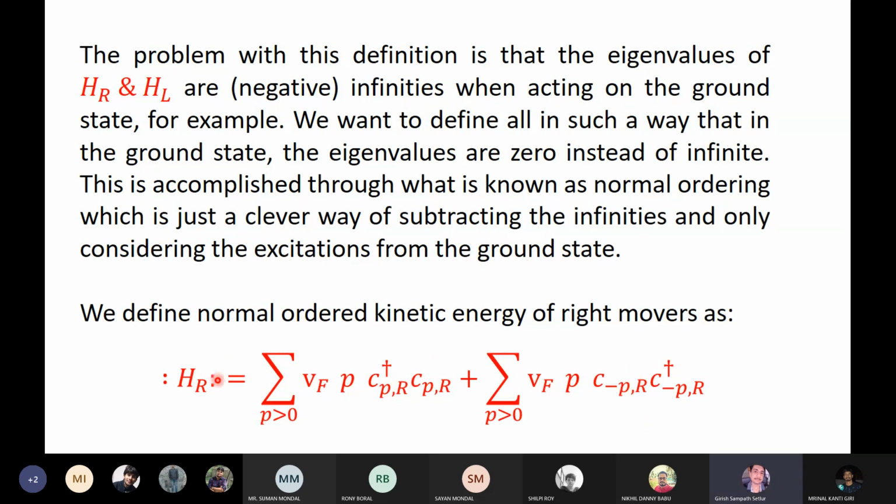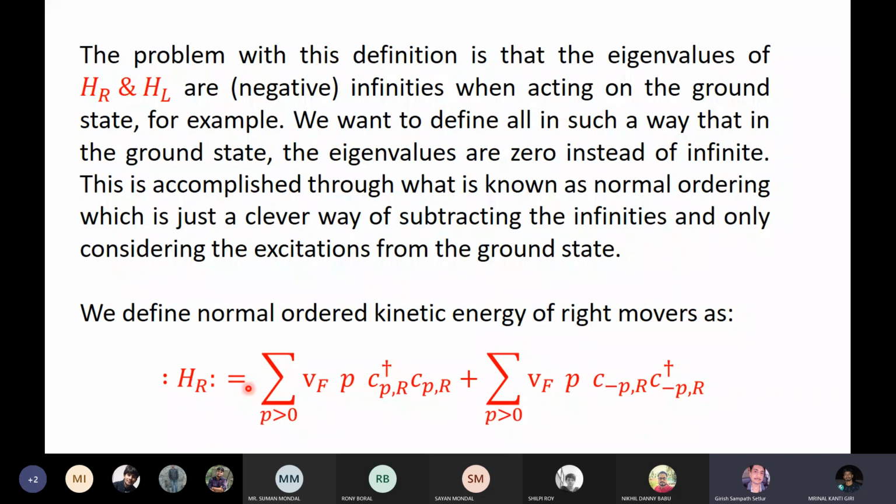When you act normal ordered HR on the ground state, this is 0 because I cannot annihilate when it's not there, and here I cannot create when it's already there. So because of that, normal ordered HR acting on the ground state is 0. Did you understand that? Is that clear? That's important.